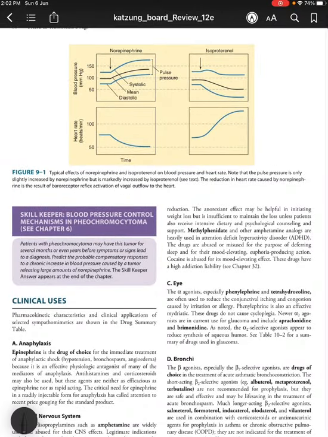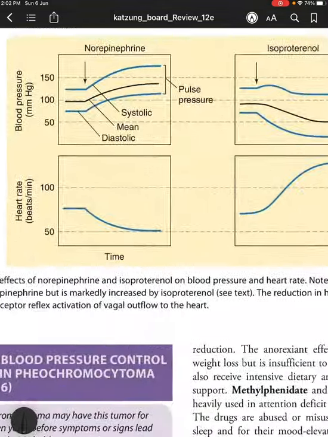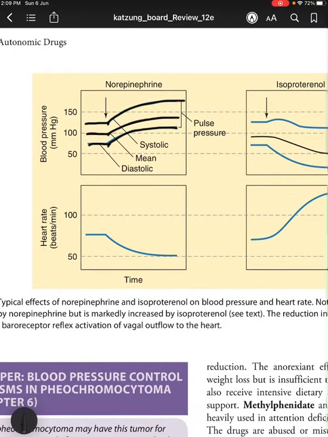So now discussing the typical effects. We have norepinephrine. Remember one thing: pulse pressure is an action of beta receptors, and systolic blood pressure is an action of both alpha as well as beta receptors. Remember this. Now coming to this figure. These blue lines represent systolic and diastolic blood pressures. The middle line represents the mean arterial pressure, and the gap between systolic and diastolic is the pulse pressure, the difference.